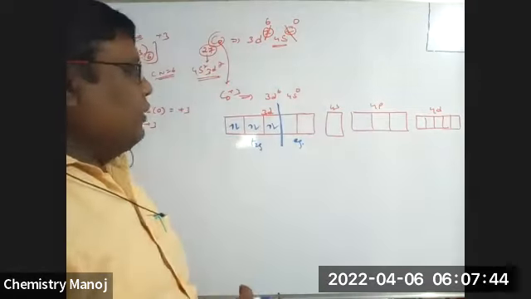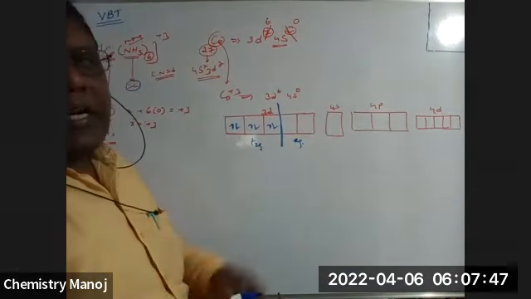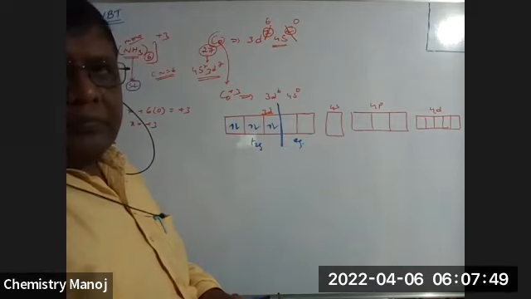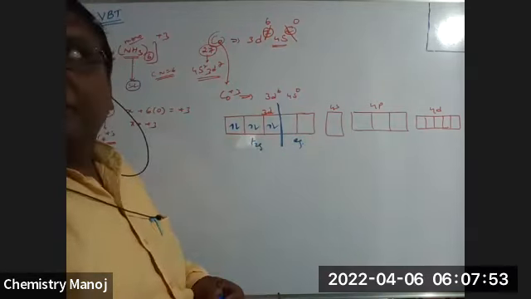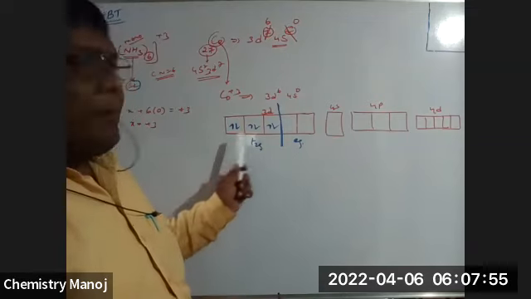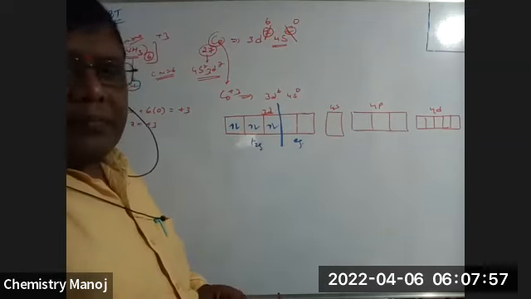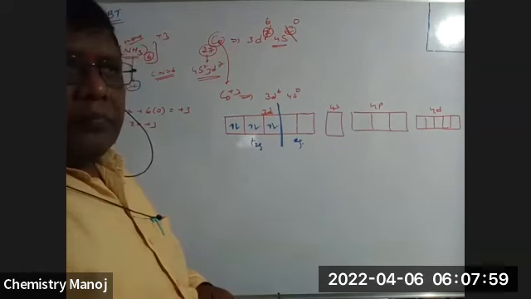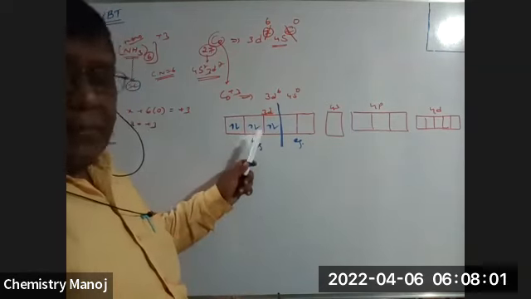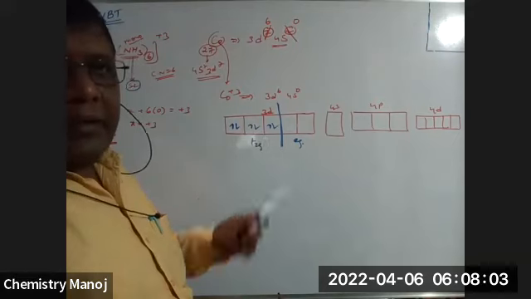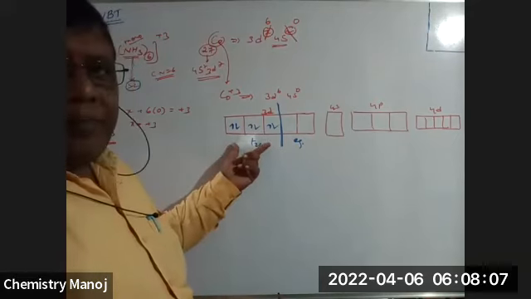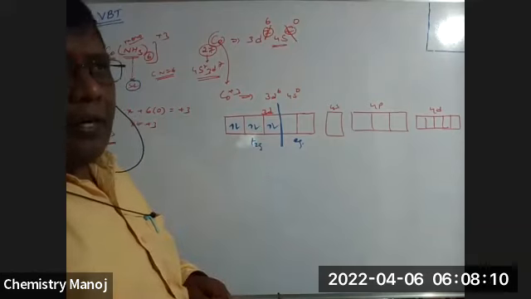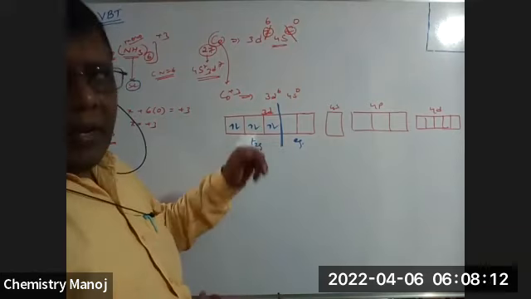At this position, is there any unpaired electron or not? Is this in the presence of a strong ligand? Yes. Does it have any unpaired electron? No, no unpaired electron. That's why it is diamagnetic.